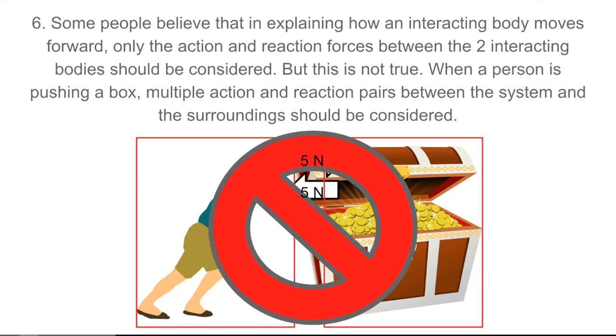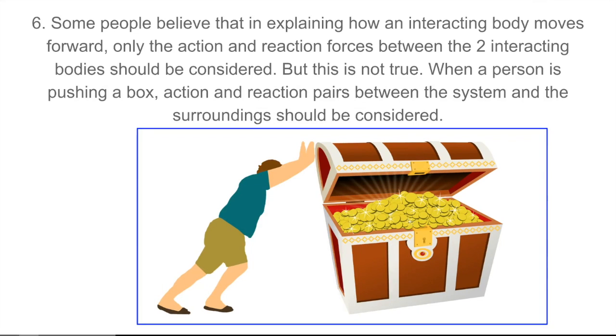This is not true. In considering if the whole system actually moves forward, I have to look at the interacting forces between the system as a whole and its surroundings. So if you look at this picture, instead of considering bodies as individual systems, consider the system as a whole. The two action-reaction pairs would be the frictional forces exerted on the foot of the man and the base of the treasure chest. So let's give them a value of 10 newtons each, since they are on the same surface.